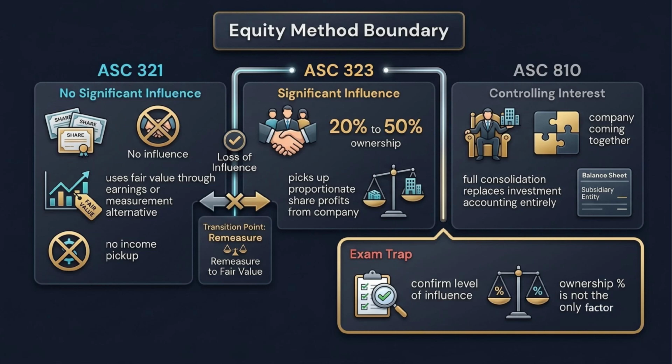If the equity method stops because significant influence is lost, the carrying value at that date becomes the retained investment basis, and subsequent measurement follows ASC 321. Observable price changes at transition may require remeasurement. So do not assume every equity ownership interest is ASC 321. Percentage ownership helps, but influence and control decide the real boundary.